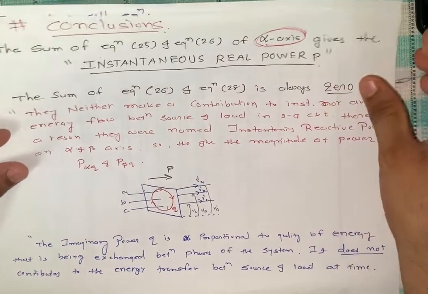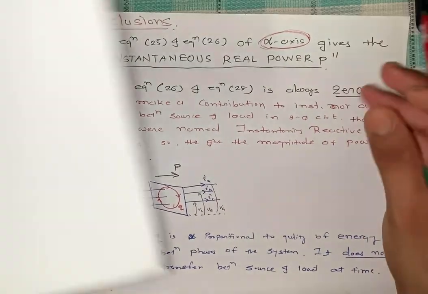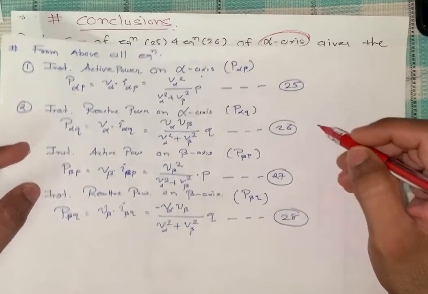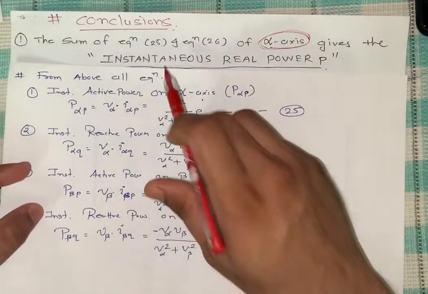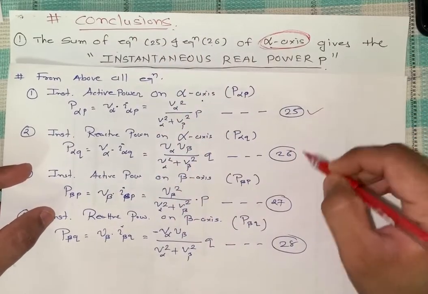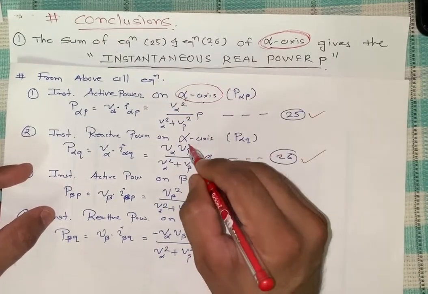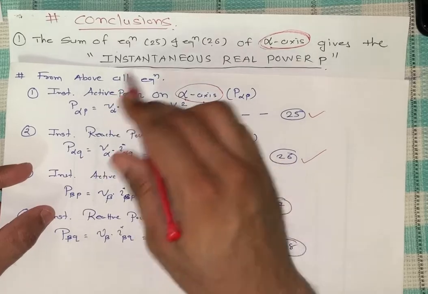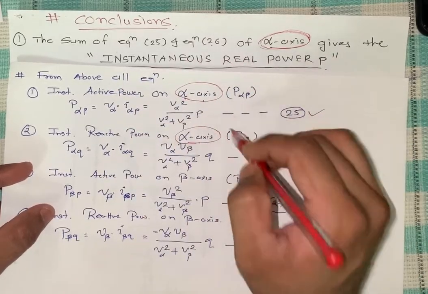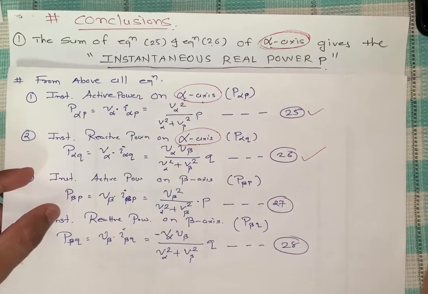So if we get a sum, then we are getting the actual active power which flows.